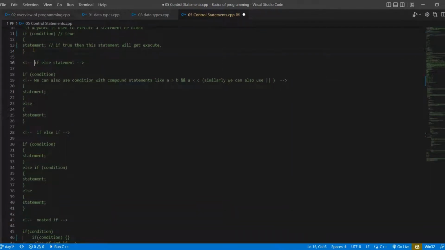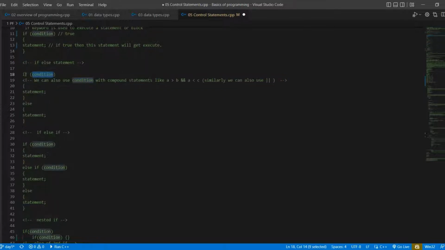Next is the if else statement. In this statement, we tell the compiler that if this condition is met, then execute this statement. If this condition gets false, then execute the else statement. This is the syntax of if else.